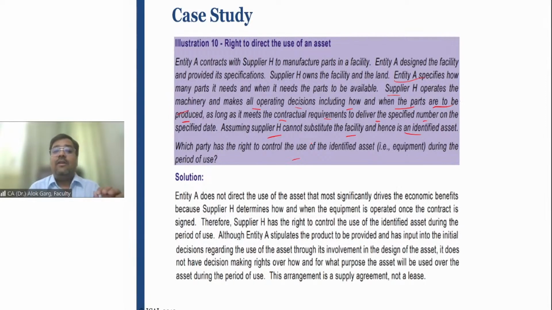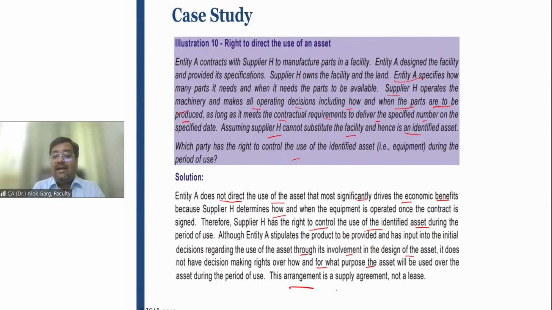So entity A does not have any control, does not direct the use of the asset that most significantly drives the economic benefit, because supplier H determines how and when the equipment is operated once the contract is signed. Therefore, supplier H has the right to control the use of the identified asset during the period of use. Although entity A stipulates the product to be provided and has input into the initial decisions regarding the use of the asset through its involvement in the design of the asset, it does not have a decision-making right over how and for what purpose the asset will be used during the period of use, right?